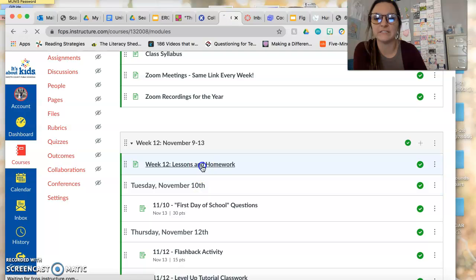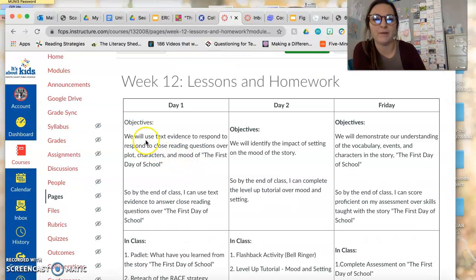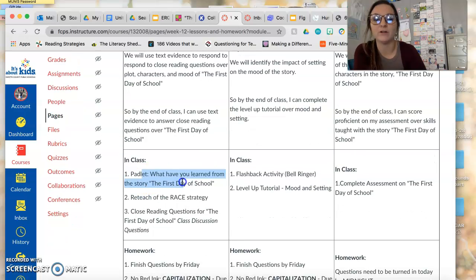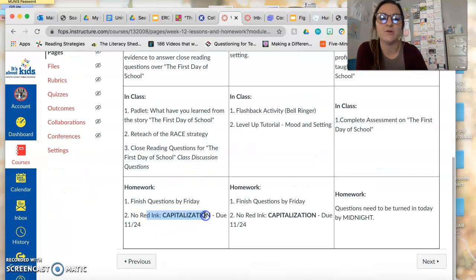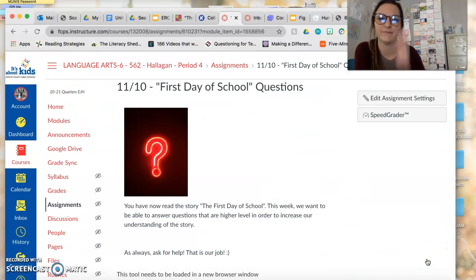We're going to look at lessons and homework for the week. This is core only. So that means you are using text evidence to respond to close reading questions, and you're using text evidence to support it. We are doing a Padlet, which is still up. It is going to be there for you. And then we're going to do the RACE strategy and the new class discussion. Close reading questions are due Friday. No writing is due on 11/24, so you've got some time for that one.